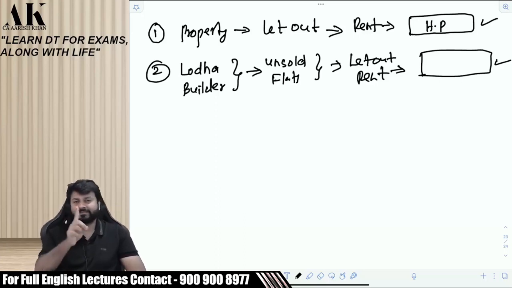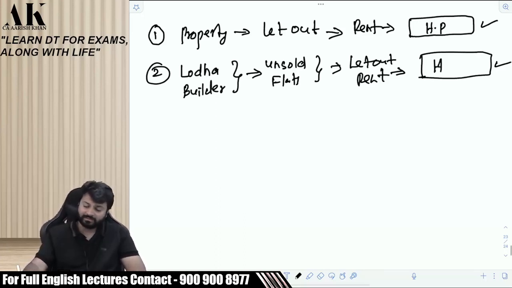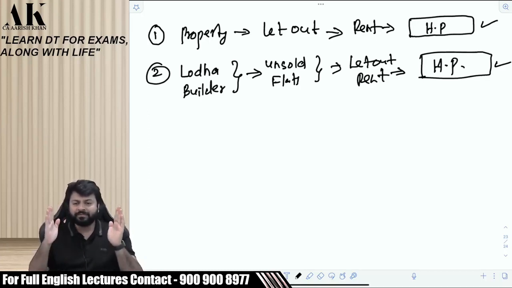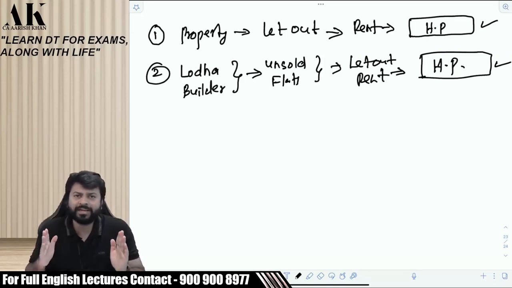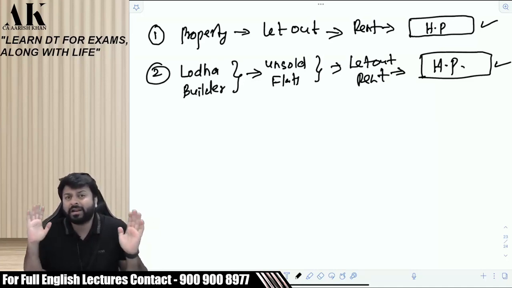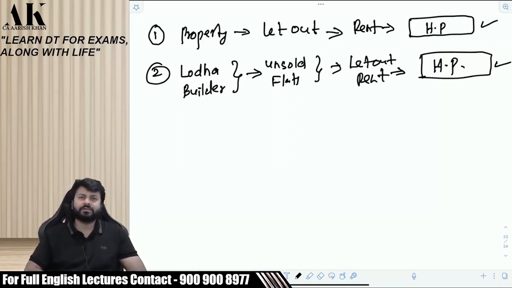And the answer is HP. Why? Because there is a specific head for house property. It doesn't matter whether the house property rental is earned by a small investor like me or a big builder like Lodha. Lodha's activity is not to construct the building and let out. Lodha does not do the business of letting out. Let out is his incidental activity. Do you agree to this? Let out is not his main activity.